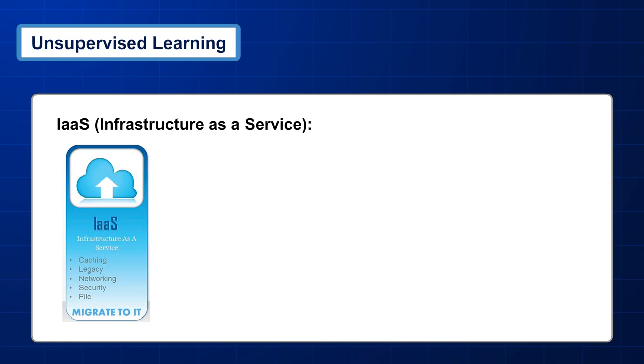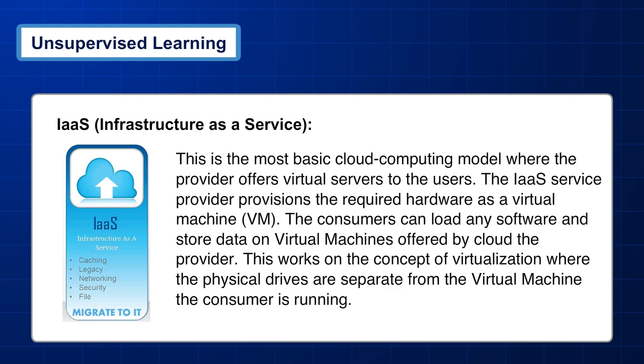IaaS, infrastructure as a service. This is the most basic cloud computing model, where the provider offers virtual servers to the users. The IaaS service provider provisions the required hardware as a virtual machine, VM. The consumers can load any software and store data on virtual machines offered by the cloud provider.